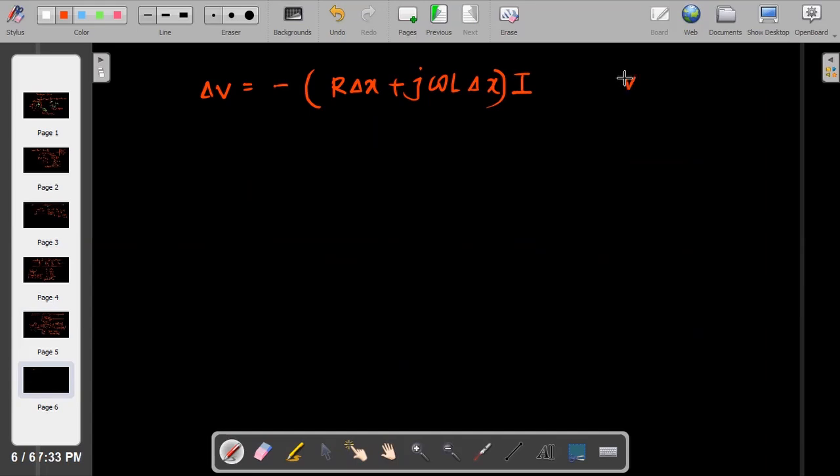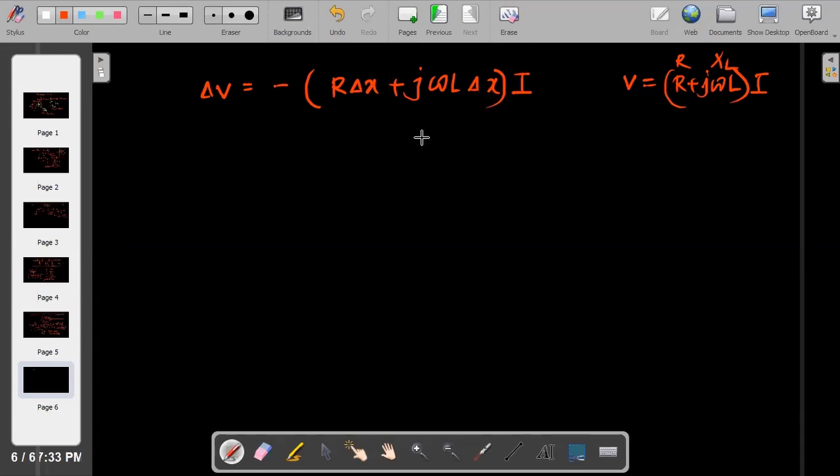Already you know the relation: voltage is R plus J omega L into I, because voltage is current into resistance, and this is nothing but XL. We are concentrating on just the resistance and the inductance, and here delta X is there.